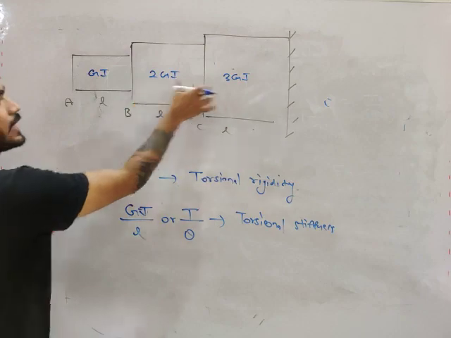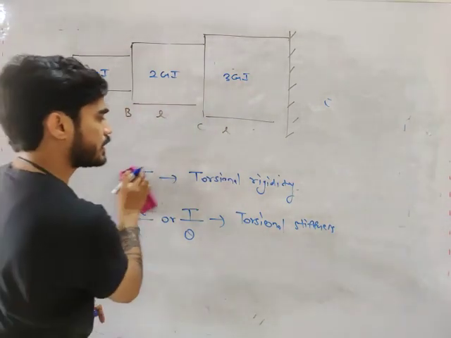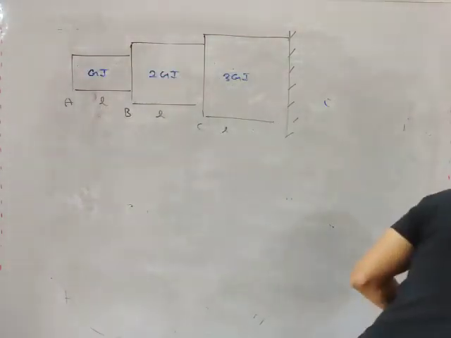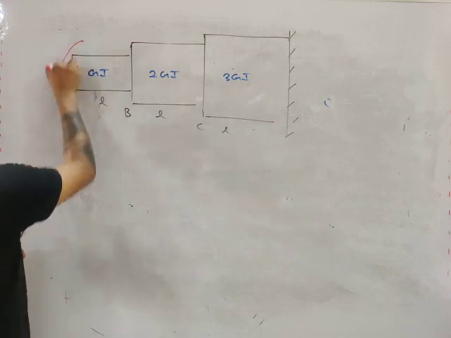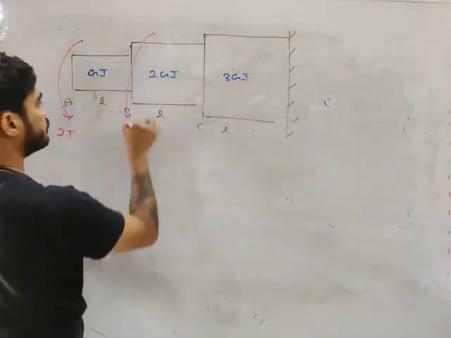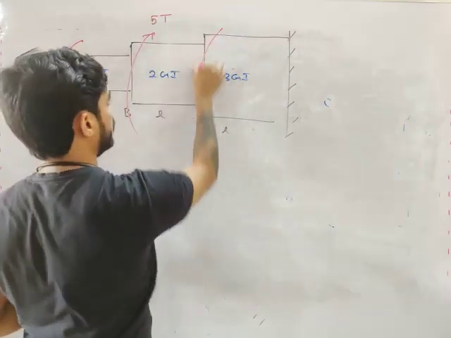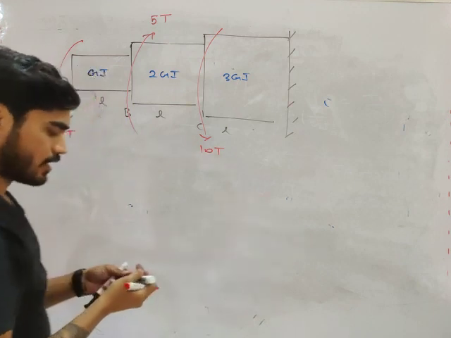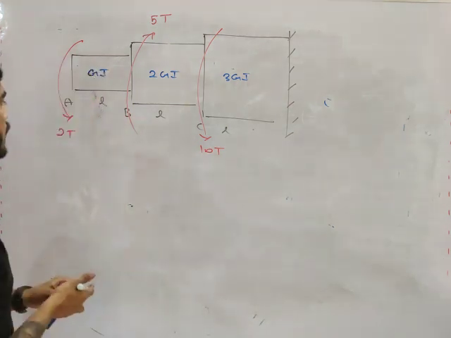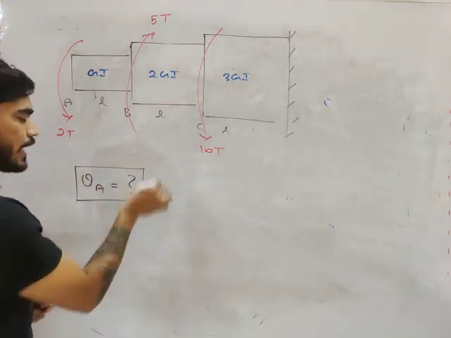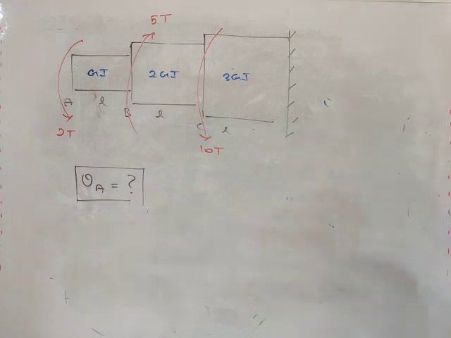Look at this. Torsional rigidities are different for different parts, and these parts are subjected to different torques. So here there is 2T, then there is 5T, then there is 10T. And what do you need to calculate? You need to calculate theta A. Please solve this problem on your own and calculate theta A, my friend.